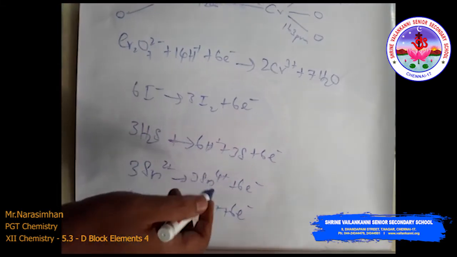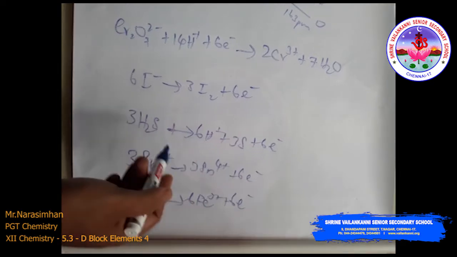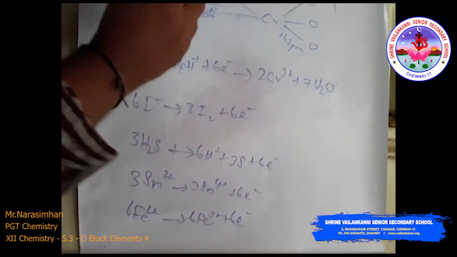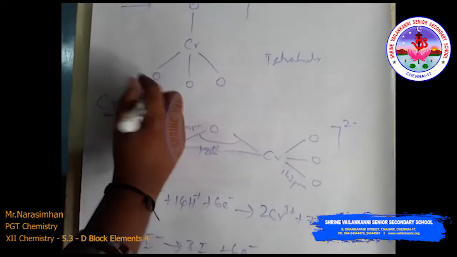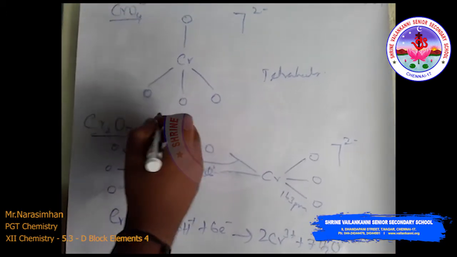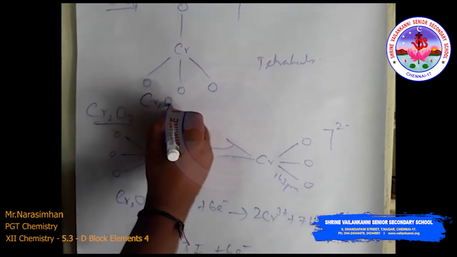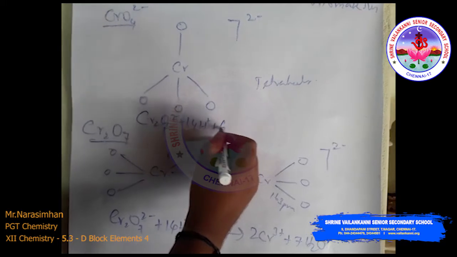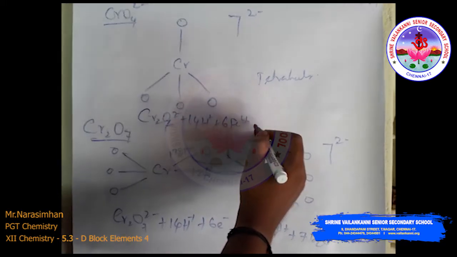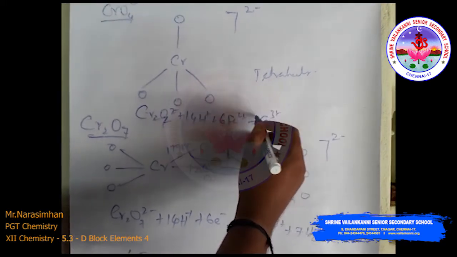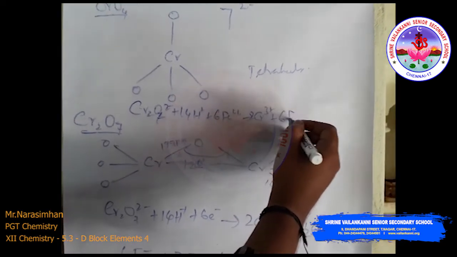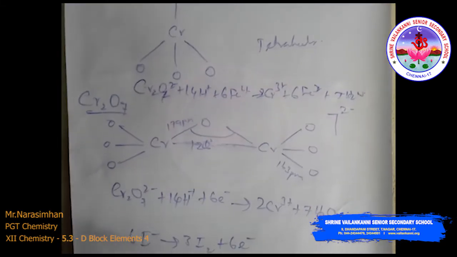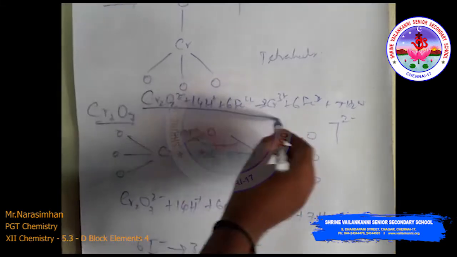The full ionic equation may be obtained by adding the half reaction for the potassium dichromate to the half reaction for the reducing agent. For example, I will write here the equation: Cr2O7 2 minus plus 14H plus plus 6Fe 2 plus gives 2Cr3 plus and 6Fe 3 plus and 7 H2O. Here the electrons are cancelled and the remaining net equation is this.